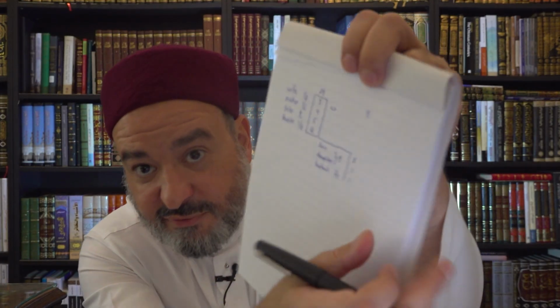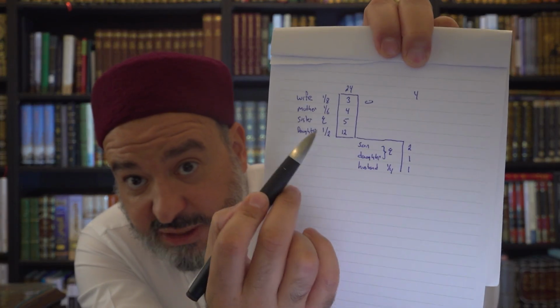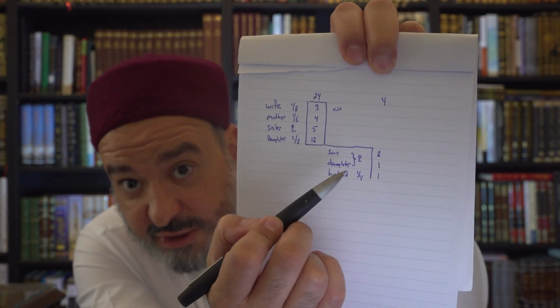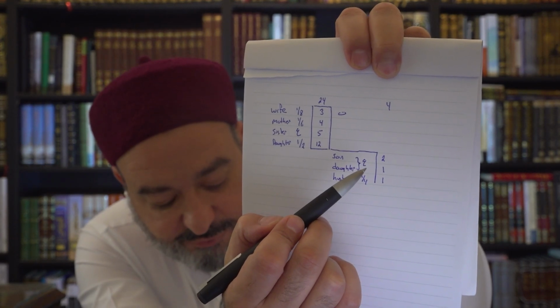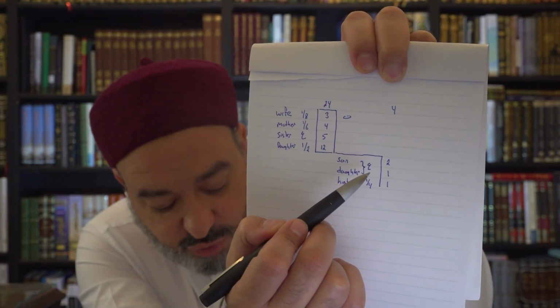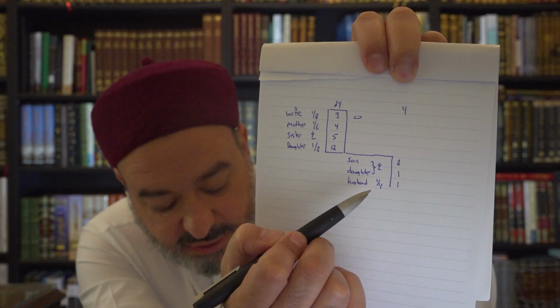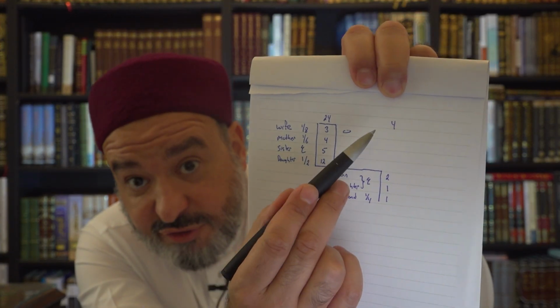So in this individual one, the son is going to get 2, and then the daughter gets 1, and then the husband gets 1. So we know that this one is out of 4.